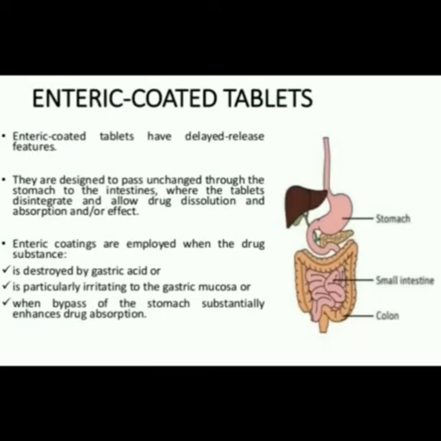Enteric coating tablets have delayed release features, and these are designed to pass unchanged through the stomach to the intestine. That is the reason why we go for enteric coating tablets. These tablets will not allow drug dissolution, disintegration and absorption in the stomach.